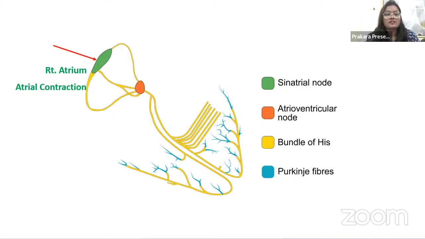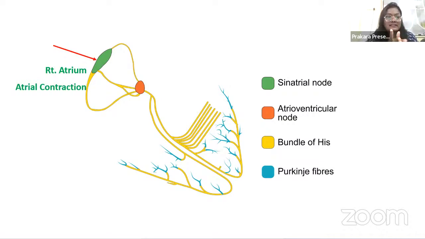This is very important. So I just want you to take a note of all these things. Okay, so just going back to our webinar. The SA node is generating the impulse, and the SA node is present in the right atrium. Whenever an impulse is generated in the SA node, it will lead to the atrial contractions. The atria will contract.